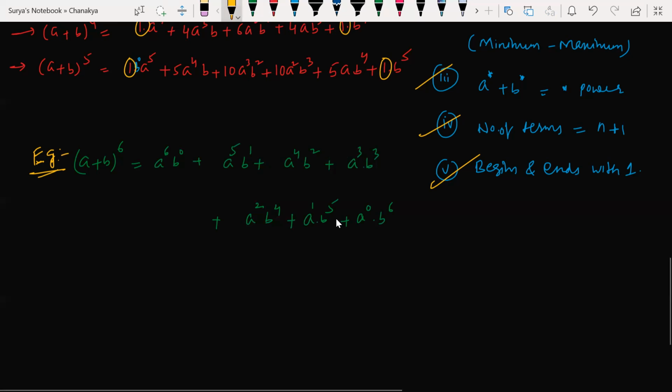You understood, beta? What I told? The power of a always starts with the maximum and ends with the minimum. Look at this: it starts with 6, ends with 0. Why? Because the power is 6 here. Now look at the power of b. It starts with the minimum and ends with the maximum. Look at this, it starts with 0, ending with 6. Is it clear?